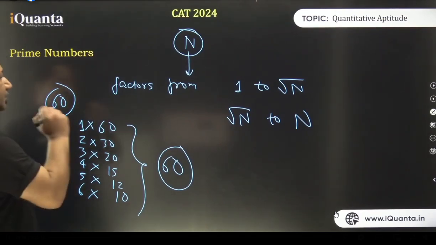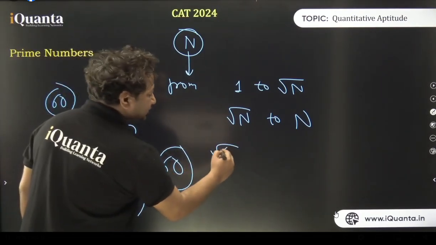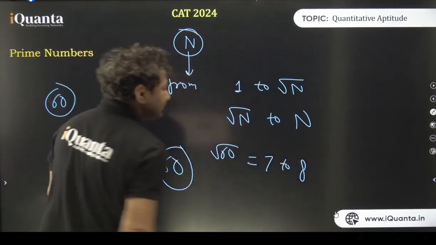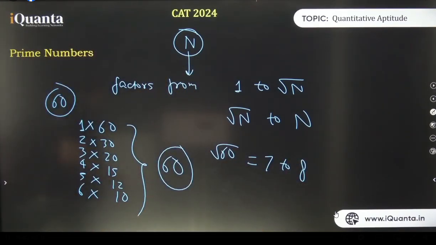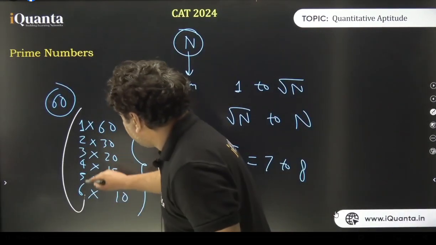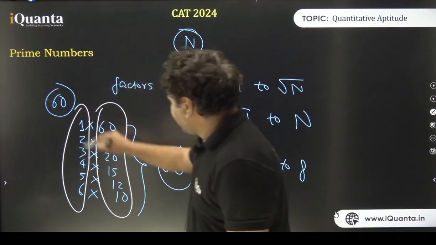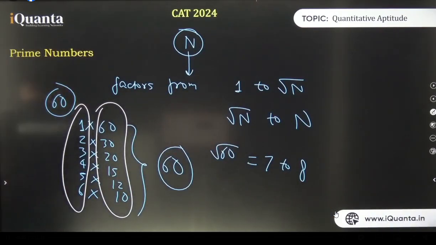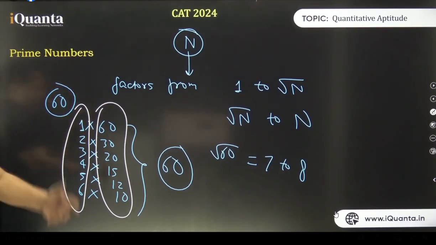Okay, so the square root of 60 is how much? We don't really know. But there's one thing we know, that it lies between 7 and 8. Yes or no? 7 7s are 49, 8 8s are 64. Now look, everybody will see: the factors on the left hand side are less than 7 and these are greater than 7, right? So this thing has been observed now. By looking at this, I think you might be able to relate to a lot of things that you didn't when you were kids.